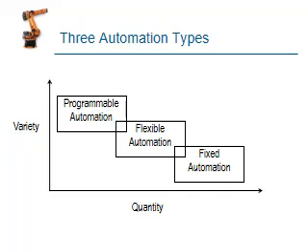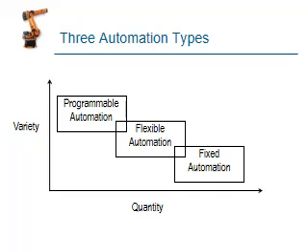There are three types of automation based on variety and quantity. What about variety? Variety is when one component has different types of operation structure. If the component has a lower number of operations, the variety is very low. If the component requires a higher number of operations, the variety is very high. The quantity means the amount of production, like 100 components or 1000 components.